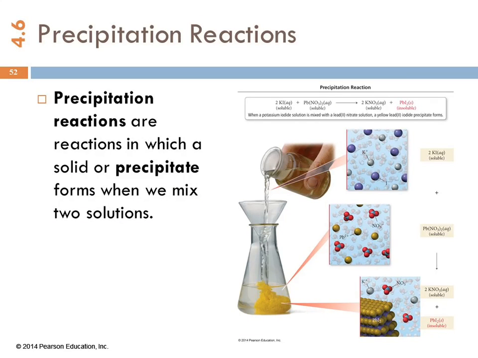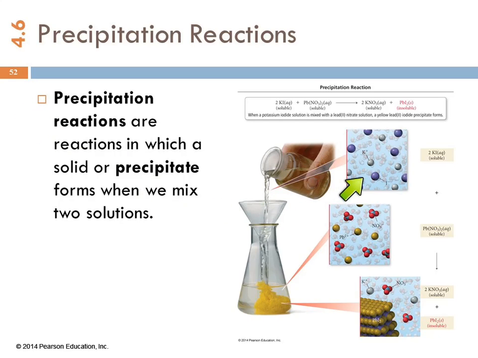When we mix two solutions and a solid forms, we call it a precipitate. In weather, what is precipitation? Rain. It falls from the sky, right? Where I grew up, we also have sleet and snow and hail. Well, we get hail here too. It's stuff falling from the sky, right? Precipitation. And when we mix these two solutions, it looks like this solid is falling from the top of the solution. So the solid that forms is called a precipitate, and this reaction is called a precipitation reaction.